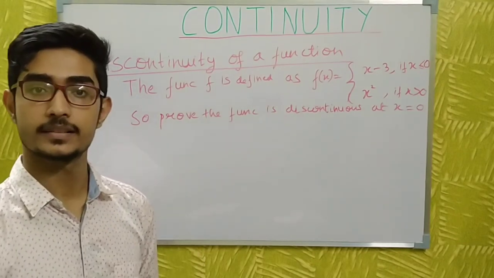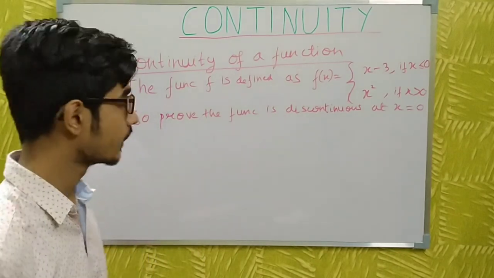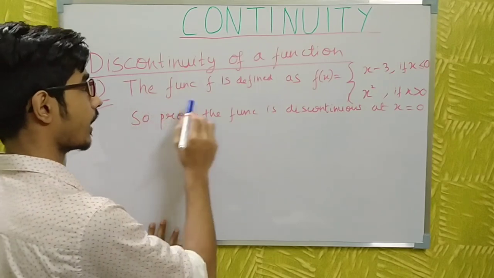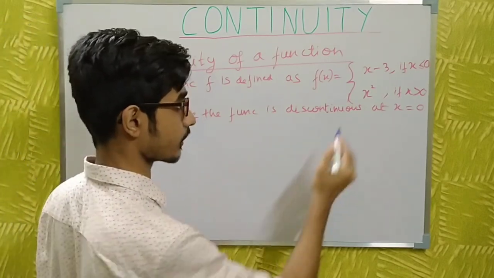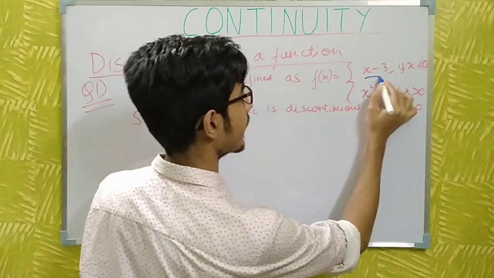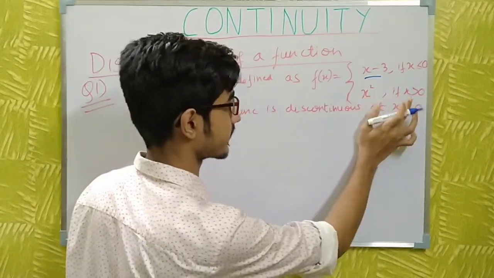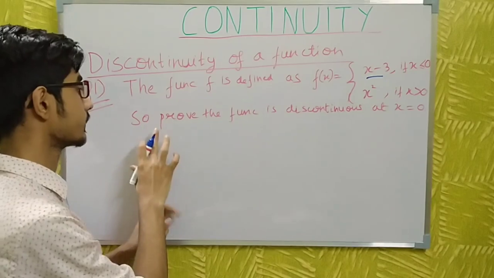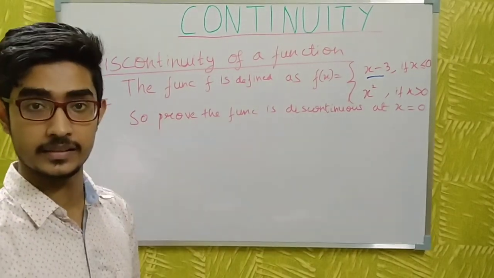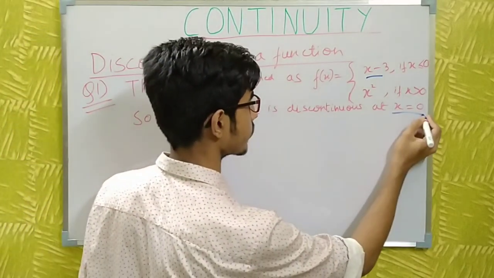So this is the first sum on the discontinuity of the function. This sum says that a function is defined as f(x) = x - 3 when x is less than or equal to 0, and it is x² when x is greater than 0. So I have to prove that the function is discontinuous at x = 0.